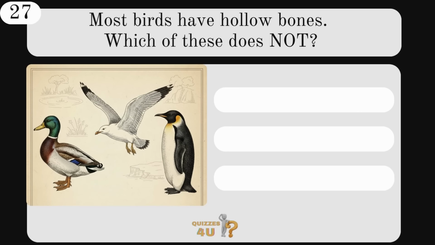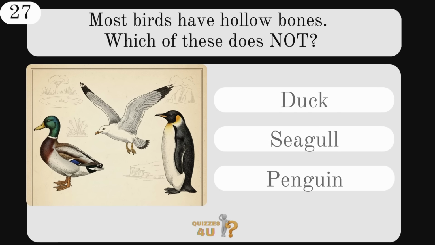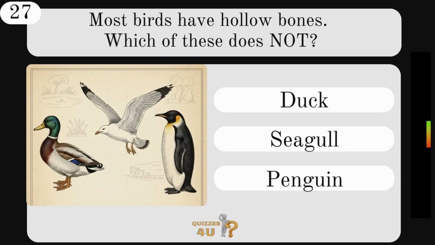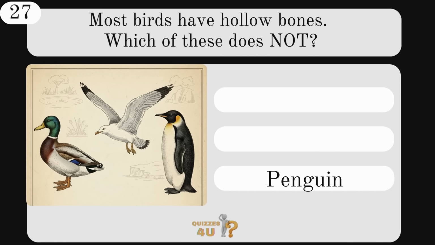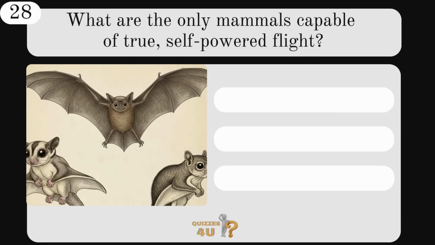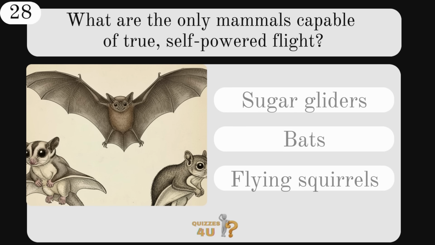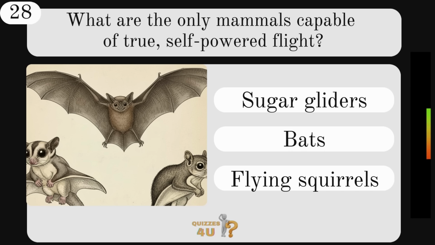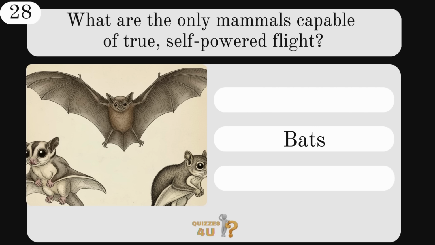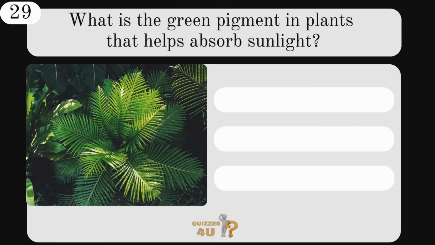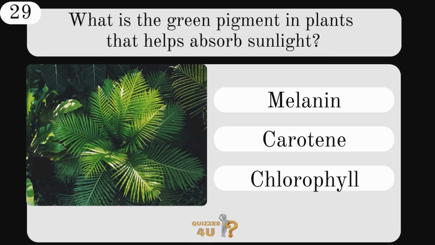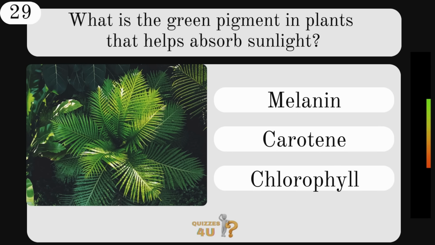Most birds have hollow bones. Which of these does not? A duck, a seagull, or a penguin? The correct option there, penguin. What are the only mammals capable of true self-powered flight? Sugar gliders, bats, or flying squirrels? The answer, bats. What is the green pigment in plants that helps absorb sunlight? Is it melanin, carotene, or chlorophyll? It is chlorophyll.